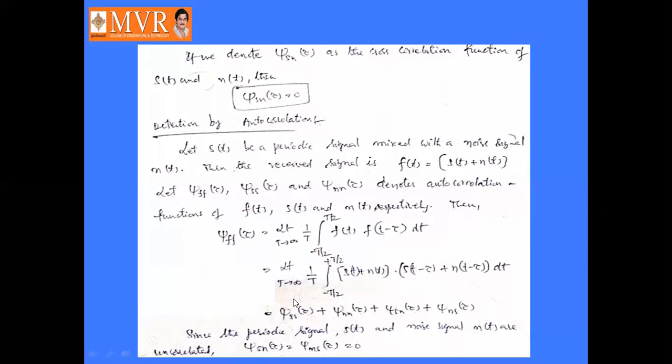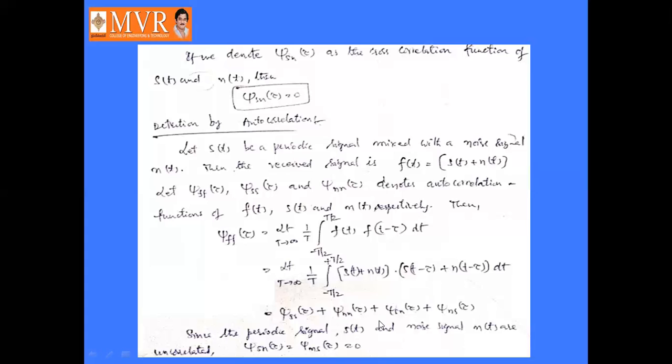On the whole, it becomes Jss of tau, which is the integral from minus T by 2 to plus T by 2 of s of t into s of t minus tau dt. Next, Jnn of tau is the integral of n of t into n of t minus tau dt. Plus Jsn of tau, which means s of t into n of t minus tau dt. Next, Jns of tau means n of t into s of t minus tau dt.